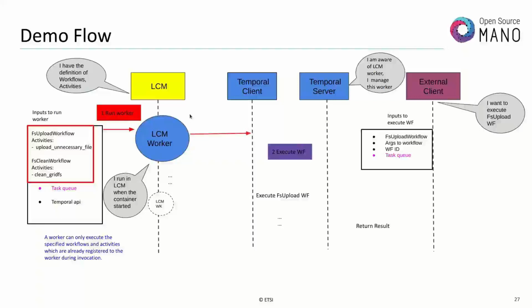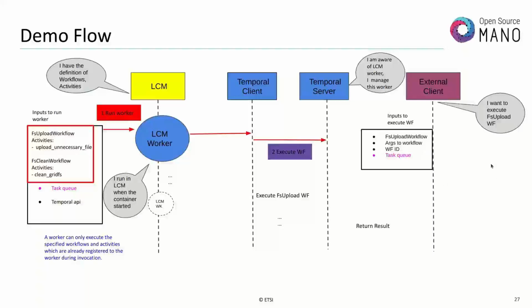Then a request goes to the Temporal client and the Temporal server. When we reach the Temporal server, the worker will be registered, and the Temporal server says, I'm aware of this LCM worker, and I can manage this worker after that. Okay, the first step is completed.